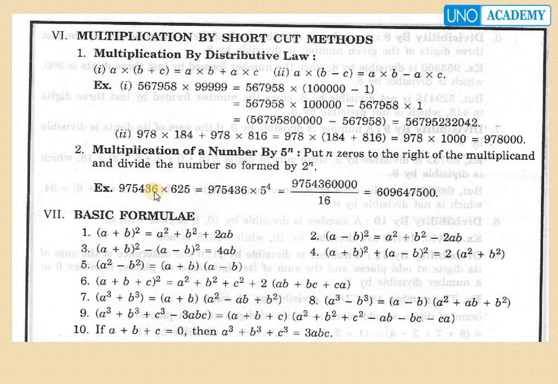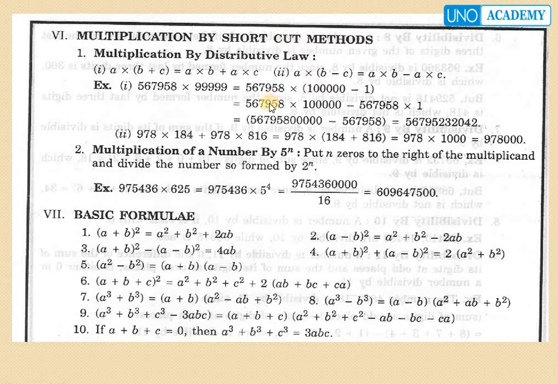Next is multiplication by shortcut methods. Now let's learn about the distributive law, where a times (b plus c) equals a times b plus a times c, and a times (b minus c) equals a times b minus a times c. Let's take a question: 5,67,958 times 99,999, which is converted to 5,67,958 times (1 lakh minus 1). It is in the format a times (b minus c).